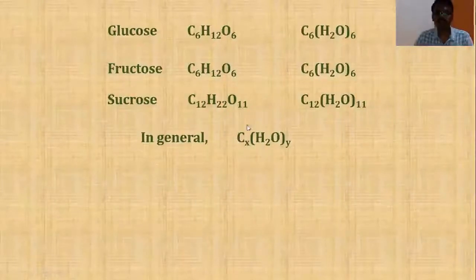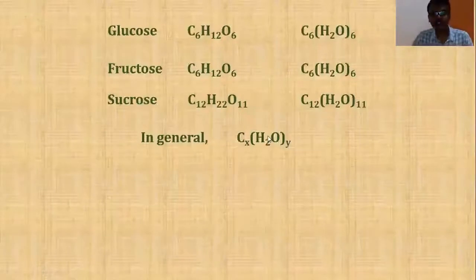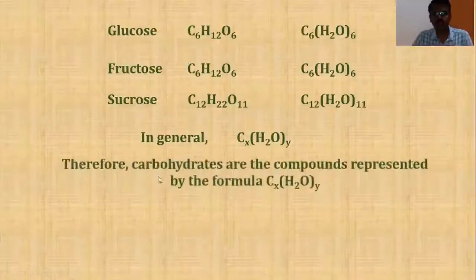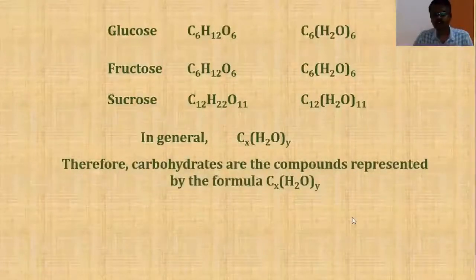The usefulness of arriving at this formula is that we can define carbohydrates as hydrates of carbon. Based on that formula, carbohydrates are the compounds represented by the formula Cx(H2O)y, or you can say carbohydrates are the hydrates of carbon. That is the information we get from these examples.